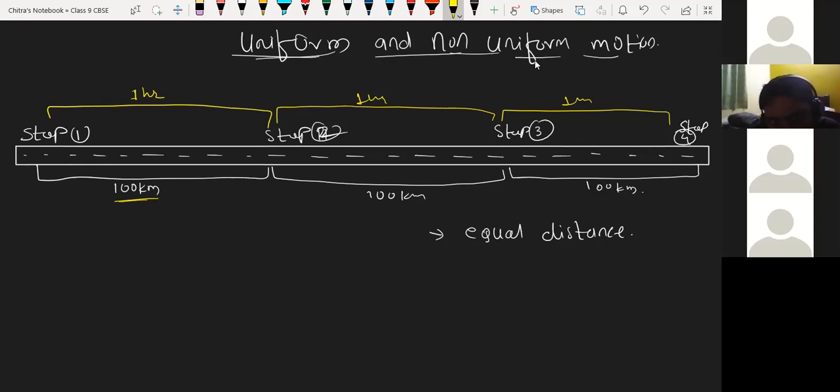So this time interval is an equal time interval. I'm writing here: equal time interval.